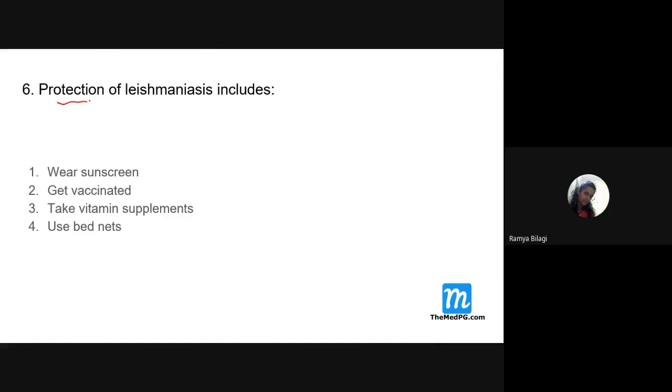Next, protection from leishmaniasis. How do we protect from leishmaniasis? What should we do, students? Is there any vaccine for leishmaniasis? No. As such, till date, no. Yes, tell me, students. Bed nets, ma'am. Yes, bed nets we can use, very good. So it is like insecticide coated bed nets. Sunscreen is of no use, it's a useless thing. Vitamin supplements, maybe it may improve immunity, but it won't protect us. So the answer is the use of bed nets.